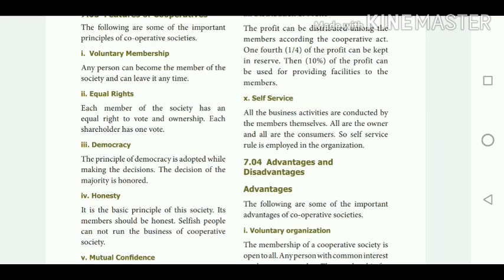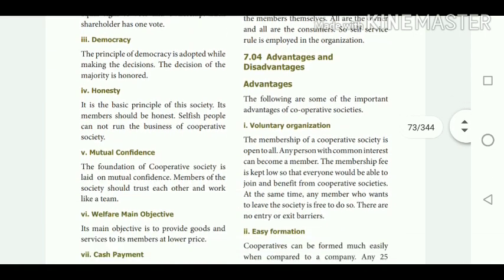That is, you may join as a member, and anytime you may leave the membership. So there are no entry barriers as well as no exit barriers. It is open for all at any time. That is the voluntary organization, the first advantage of cooperative society.